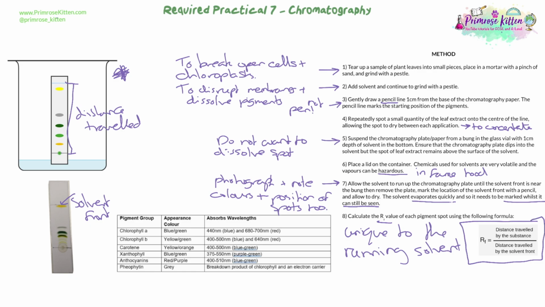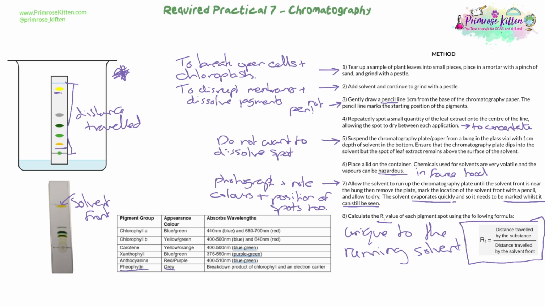So once you've got that, you've got your RF value, you have the colour, and you know how far up it moves. So our yellow pigment here ran really, really far, versus sort of the orangey one here. And you've got the colours, so things like the grey, we know that grey might well be phaeophytin because it is identified as grey, but we would have to check on various tables.